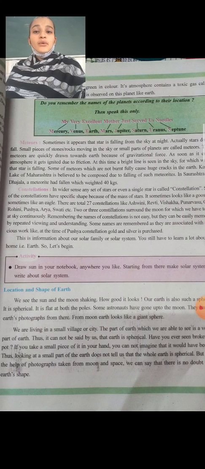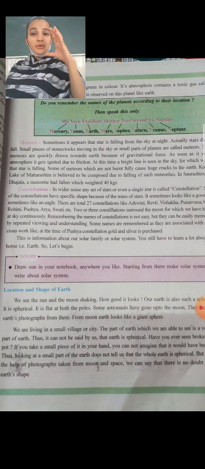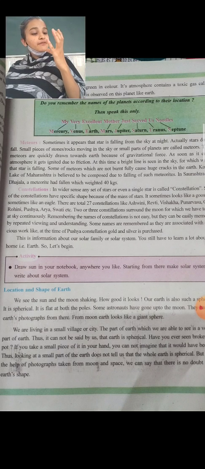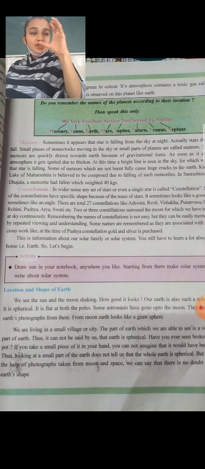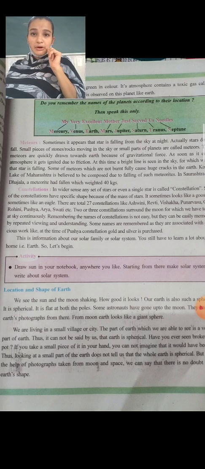Have you ever seen a broken earthen pot? An earthen pot is a pot in which we fill water. Yes, all have seen it. If we take that broken earthen pot, will the broken pieces be spherical or circular? No. It will be divided into pieces, and those pieces won't be in the shape of a circle or sphere.